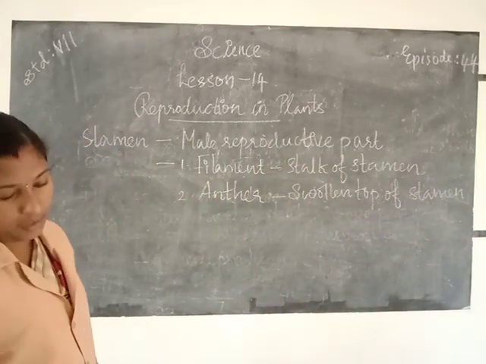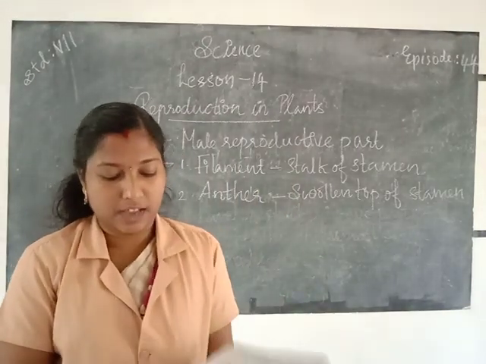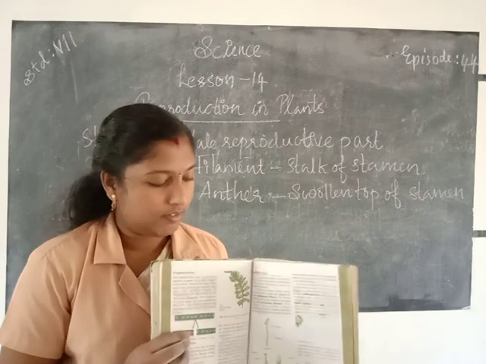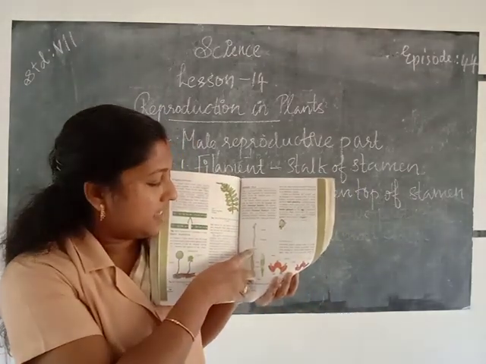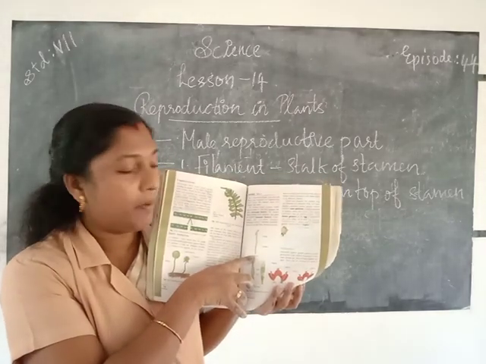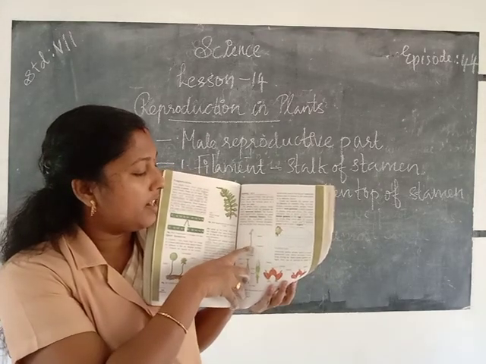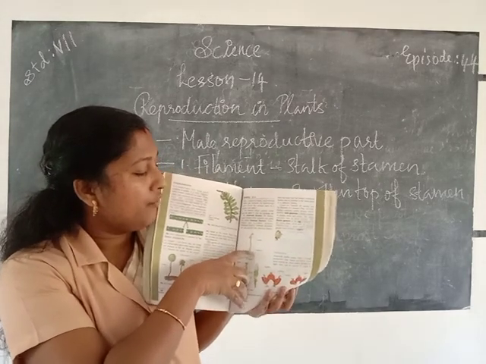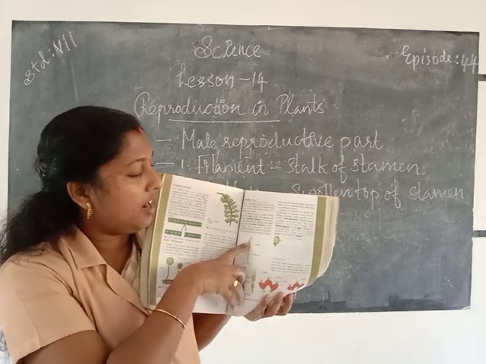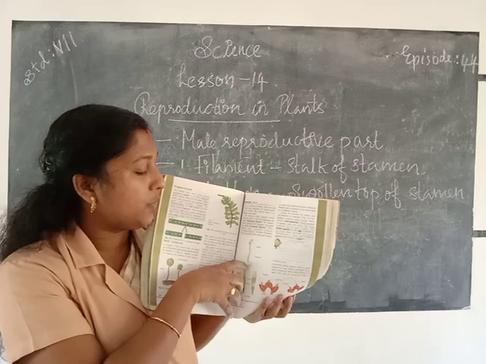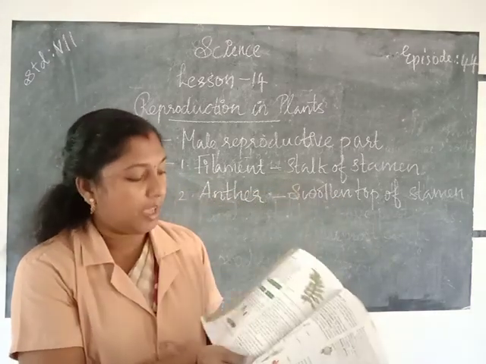Okay, so in your textbook, the two different parts of stamen are given here. This is stamen. Stamen is the male reproductive part of a plant. It consists of two parts, filament and anther. Filament is the stalk of stamen. Then anther is the swollen top of stamen.